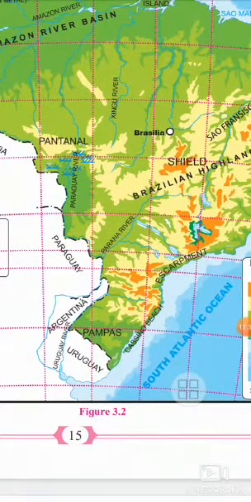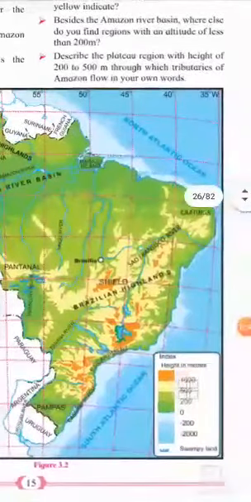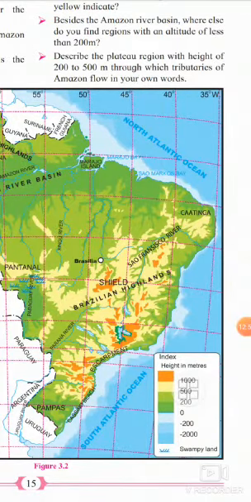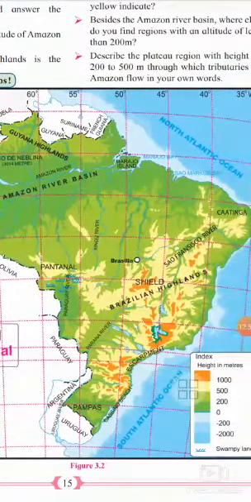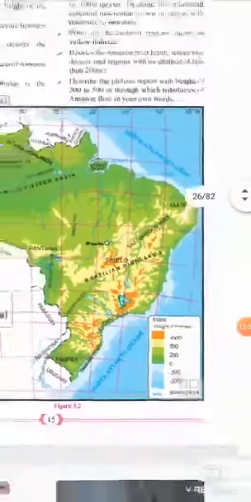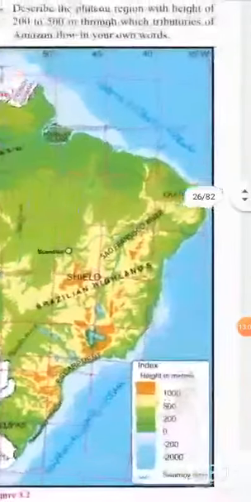It lies between Guiana highlands and Brazilian highlands. The width is maximum, nearly 1300 km in the west. The width is minimum, 240 km, where the Guiana highlands and Brazilian highlands come closer. Most of the area is inaccessible.